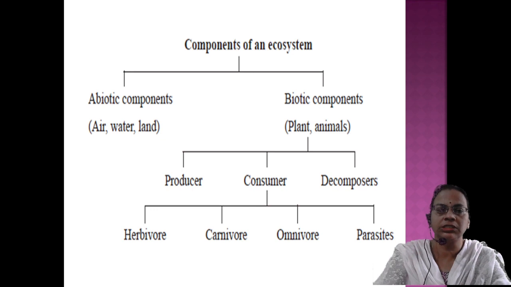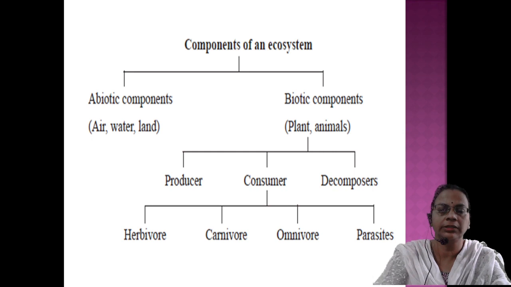Producers, from the term itself, are the organisms which can produce their own food. We can say photoautotrophs and chemoautotrophs. That means either they use light or they use chemicals. All plants come under photoautotrophs because they perform photosynthesis in the presence of light as well as chlorophyll.